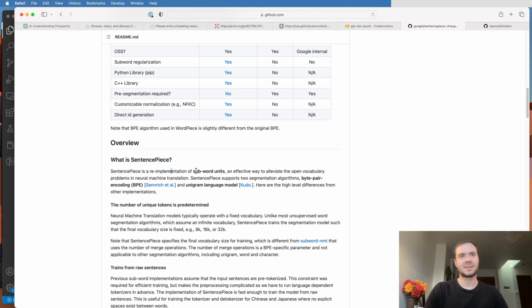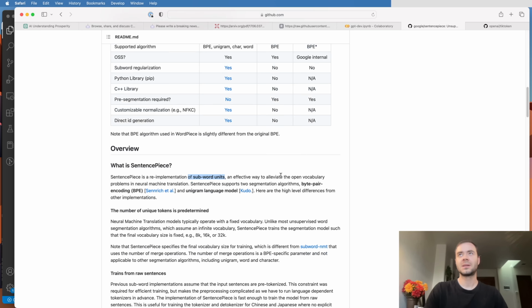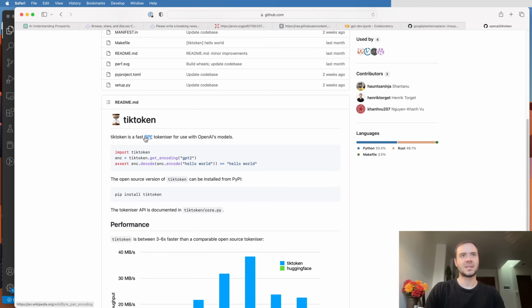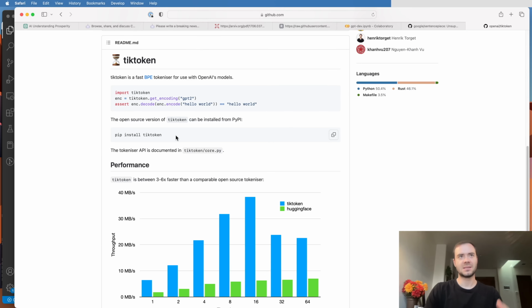SentencePiece is a subword tokenizer, and what that means is that you're not encoding entire words, but you're also not encoding individual characters. It's a subword unit level, and that's usually what's adopted in practice. For example, OpenAI also has a library called tiktoken that uses a byte pair encoding tokenizer, and that's what GPT uses.